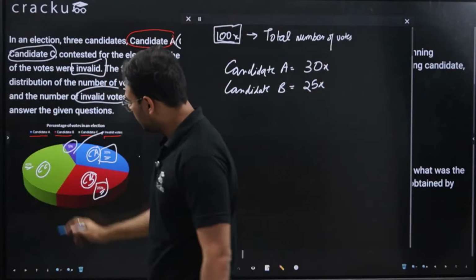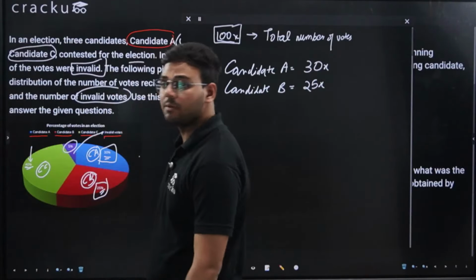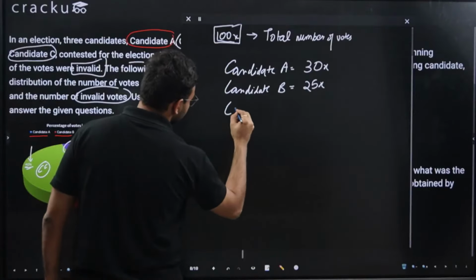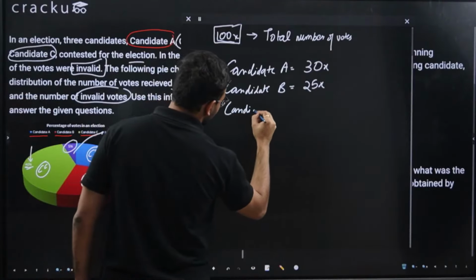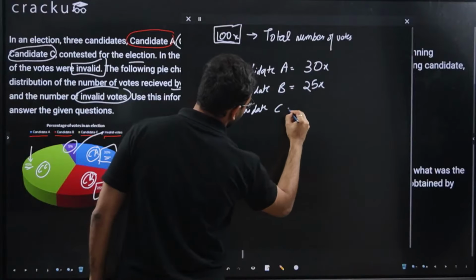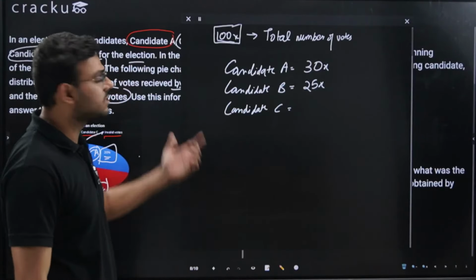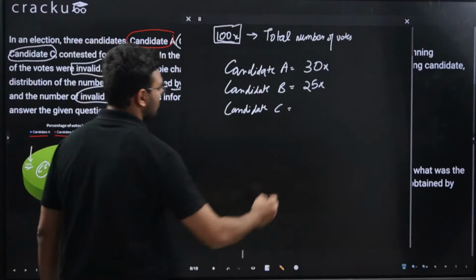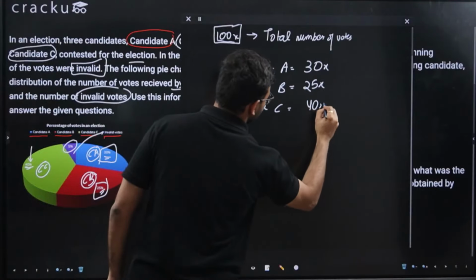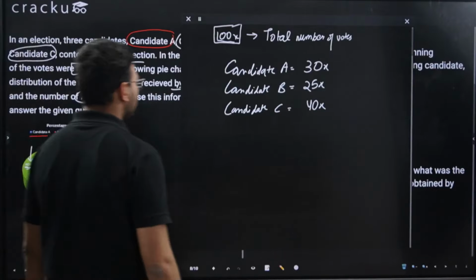Now candidate C received 40% of the votes. So 40% of the total number of votes. What is the total number of votes? 100x. 40% of 100x is 40x. So 40x is the number of votes received by candidate C.